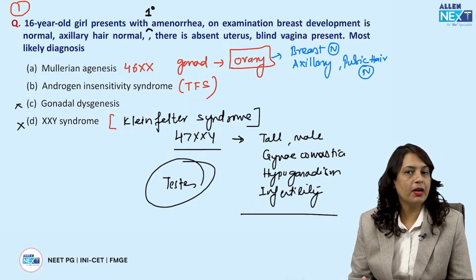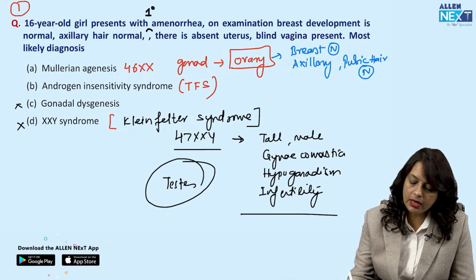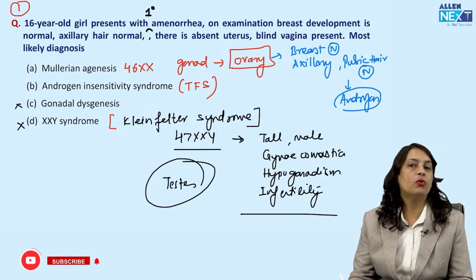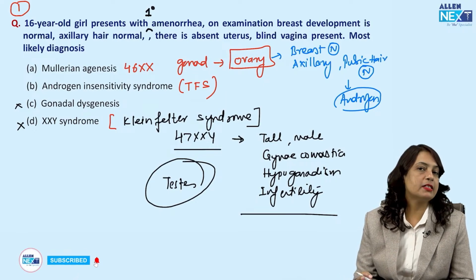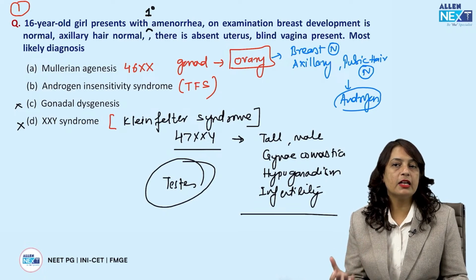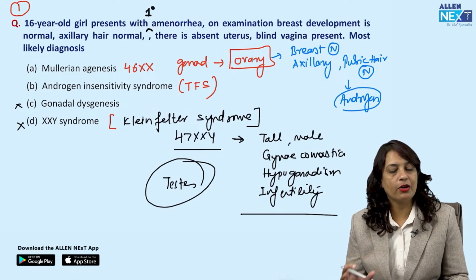Breast development is dependent upon estrogen, a hormone secreted by the ovary, and axillary pubic hair development is dependent upon androgen.